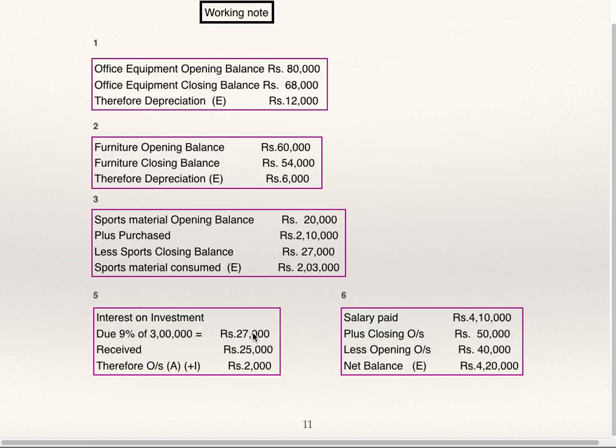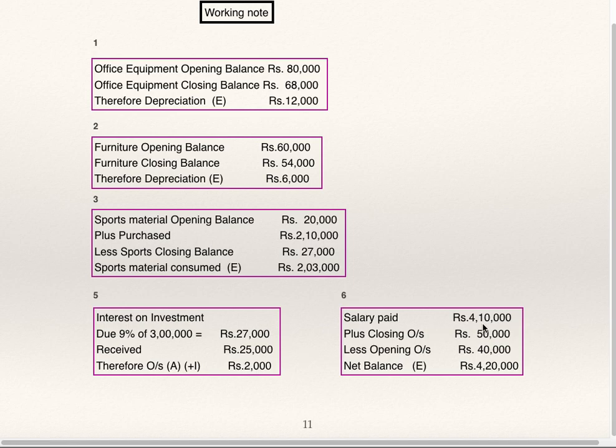Due was 27,000, received 25,000. Therefore, outstanding interest on investment is 2,000. Outstanding interest on investment 2,000 is to be shown on the closing balance sheet asset side as well as the income side. 25,000 received plus 2,000 outstanding. This is how you are supposed to show this.